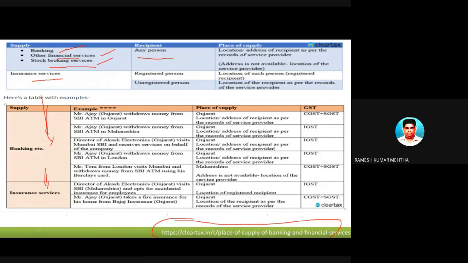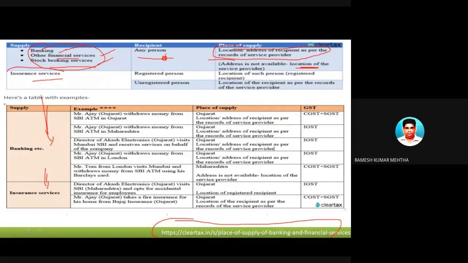If the address of this person is available on the service provider's records, then the place of supply of services is the address mentioned in the service provider's books of records. If the address of this person is not available, the location of the service provider will be the place of supply of such services.